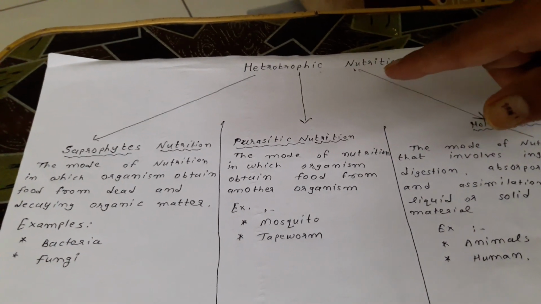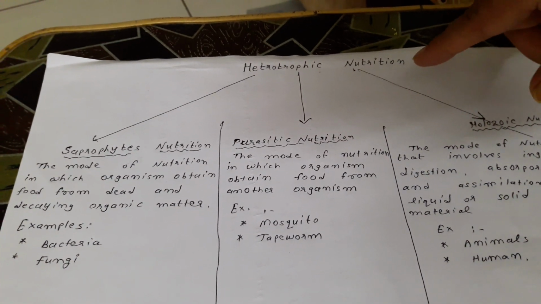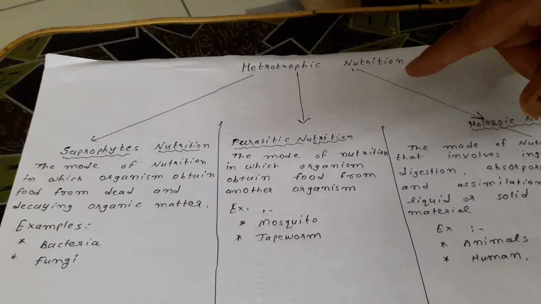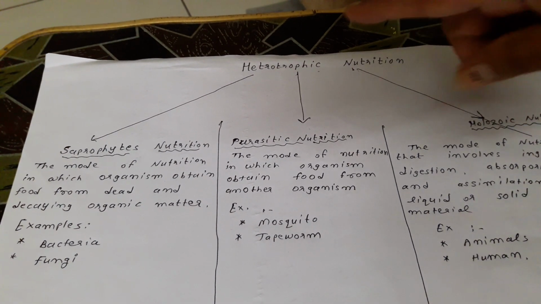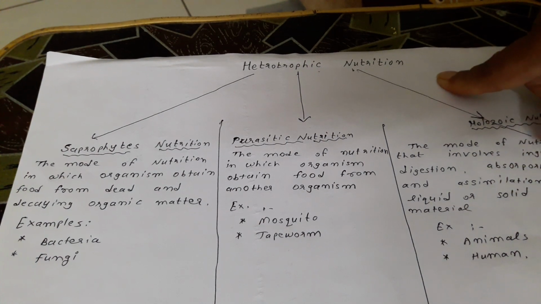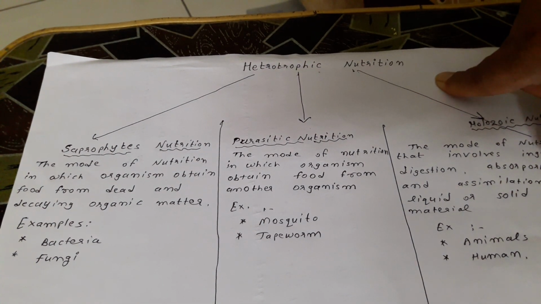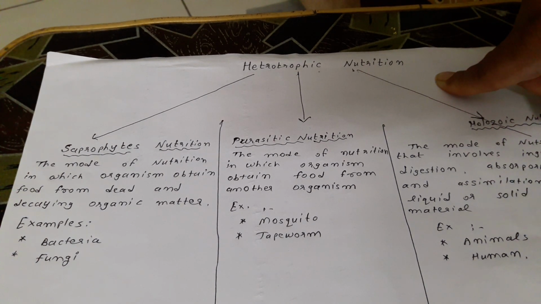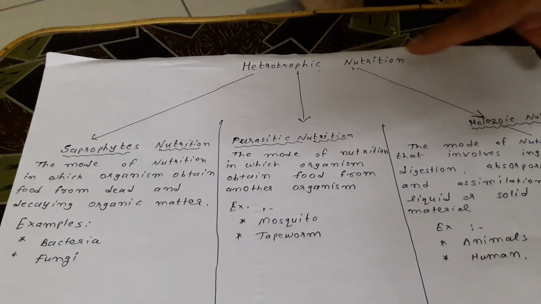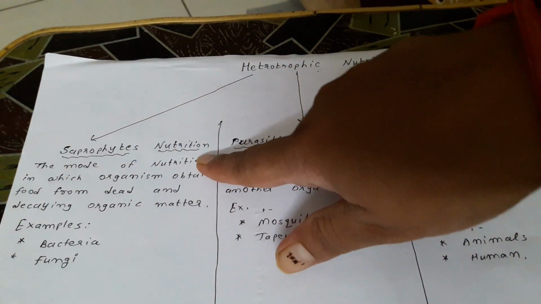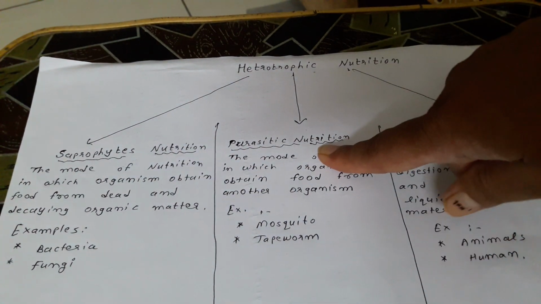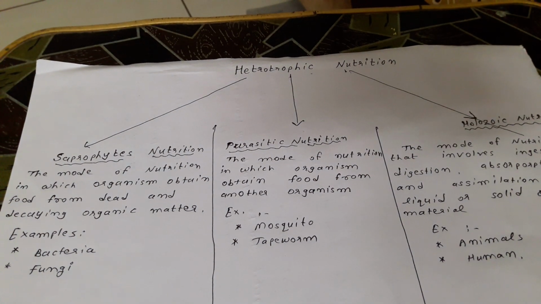Now our autotrophic nutrition in plants is completed. Now heterotrophic nutrition. I have explained the definition previously. There are three types of heterotrophic nutrition: saprophytic nutrition, parasitic nutrition, and holozoic nutrition.